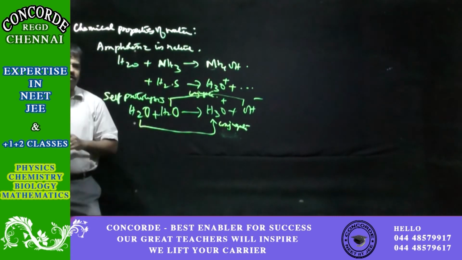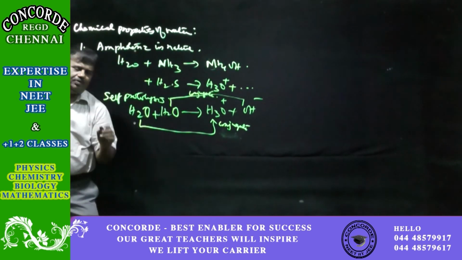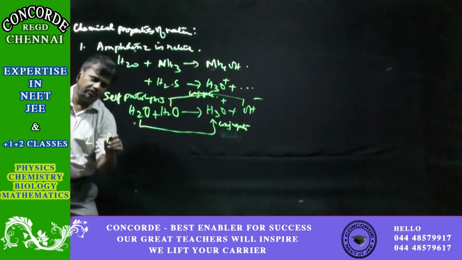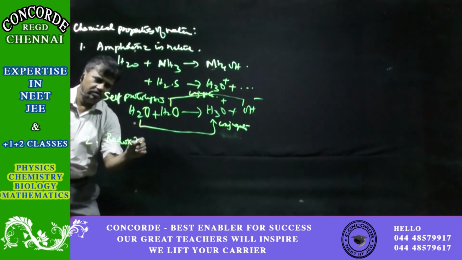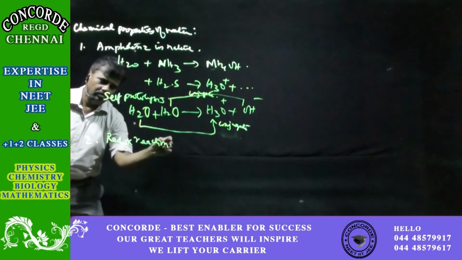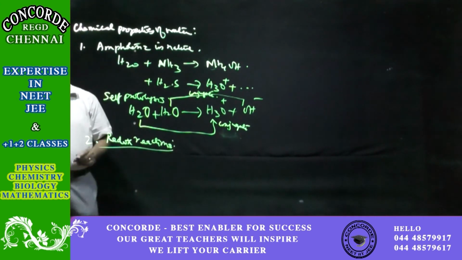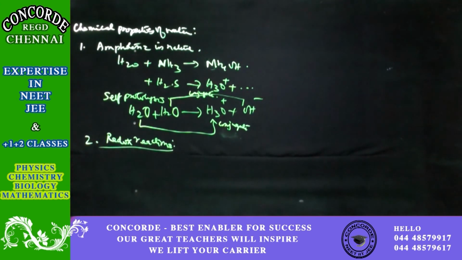Then it also has the power of redox reactions. It undergoes both oxidation as well as reduction. The redox reactions of water are well known.